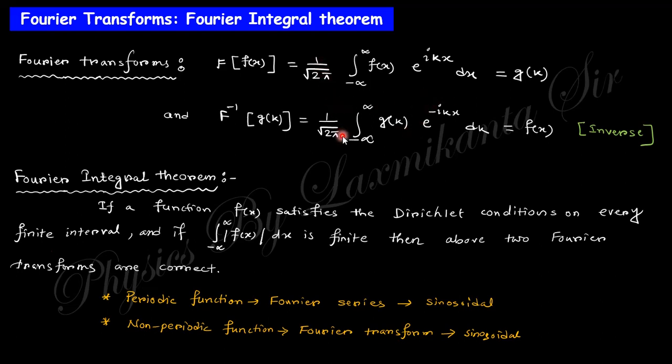You can see here this product must be 1 by 2 pi. You can take one factor as 1 and the other as 1 by 2 pi, no problem, but due to symmetry we take 1 by root 2 pi and 1 by root 2 pi. Their product must be 1 by 2 pi. One is an integration over dx, the other over dk; one has exponential ikx, the other exponential minus ikx. So you must remember these two lines, that is the Fourier transformation and its inverse. Sometimes this is actually given in your question, otherwise you can take this basic definition of the Fourier transformation and its inverse.